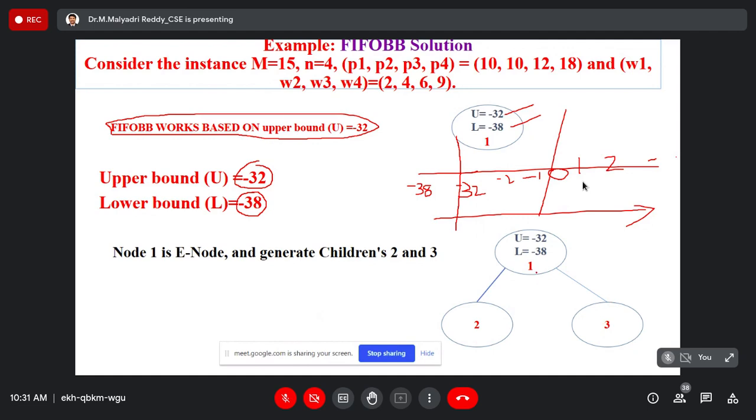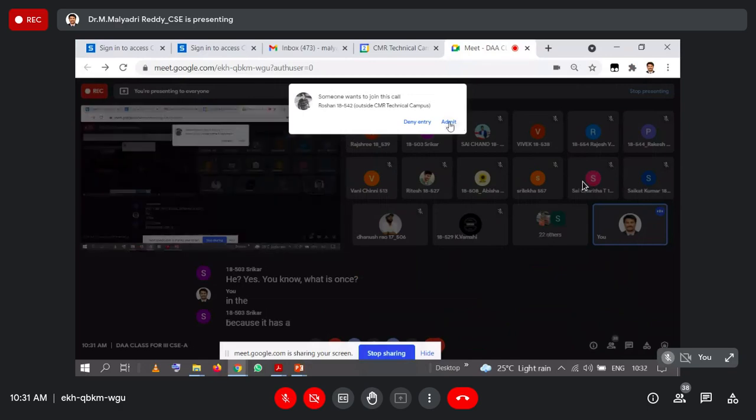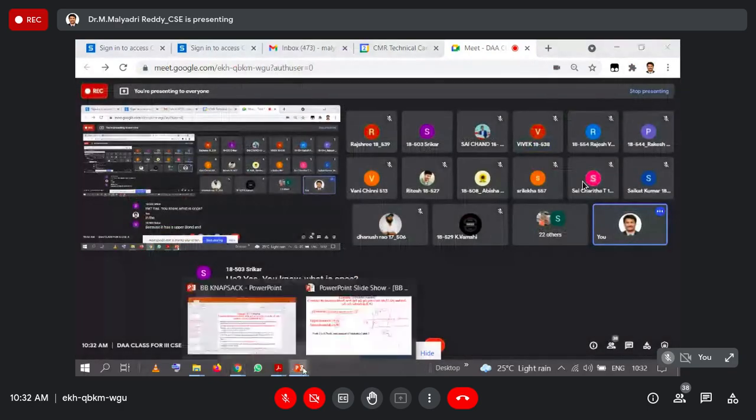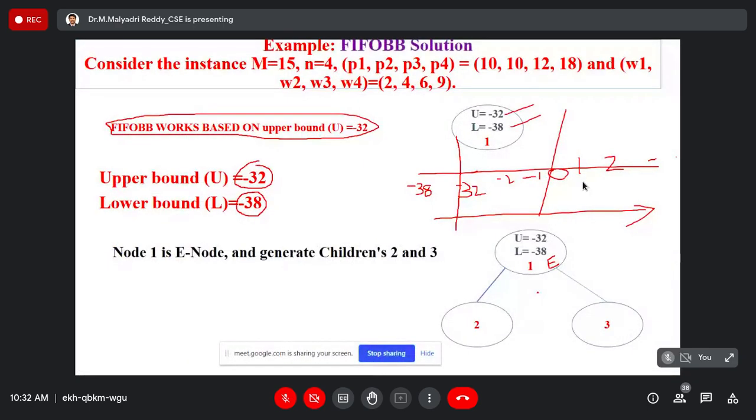Which one is the E node? E node is 1, sir. Why? Because it has upper bound and lower bound values. No. One is the E node, but it is ready to expand. Is it the exploring node or expandable node?